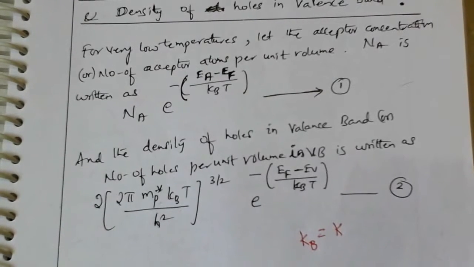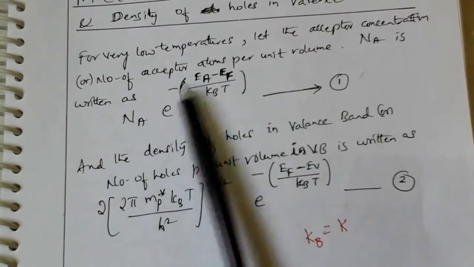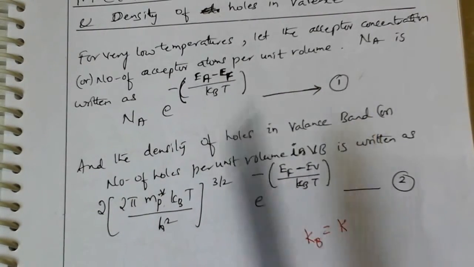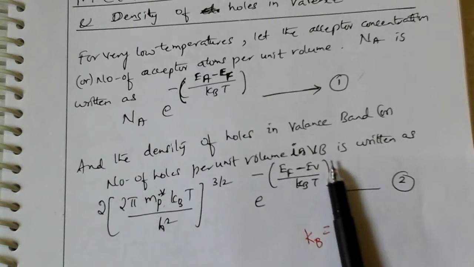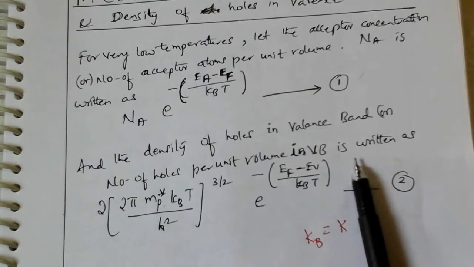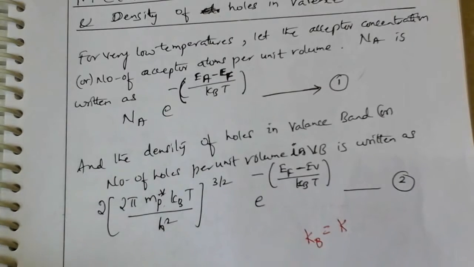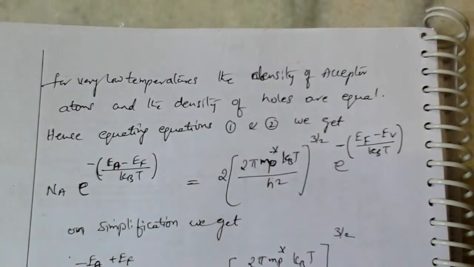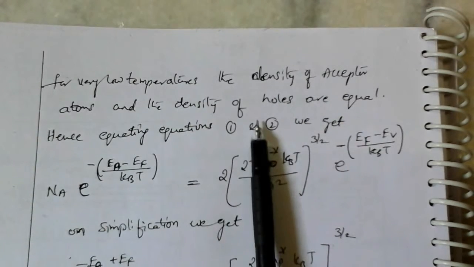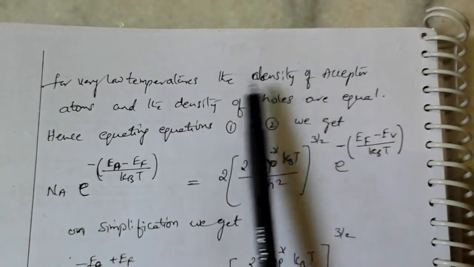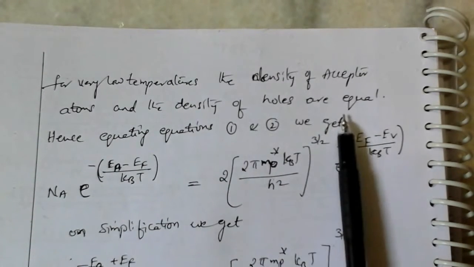Next, the number of acceptor atoms per unit volume equals the number of holes per unit volume in the valence band, so we make these two equations equal. The density of acceptor atoms and the density of holes are equal.